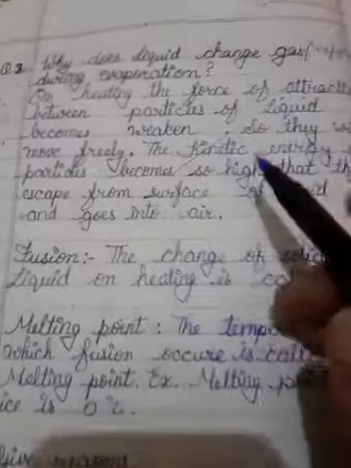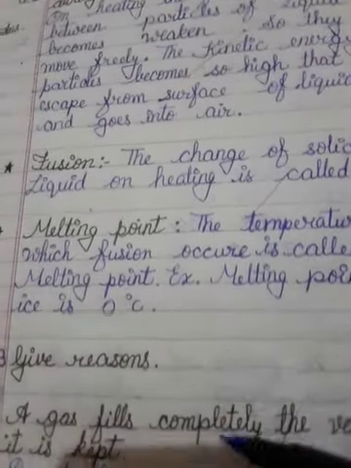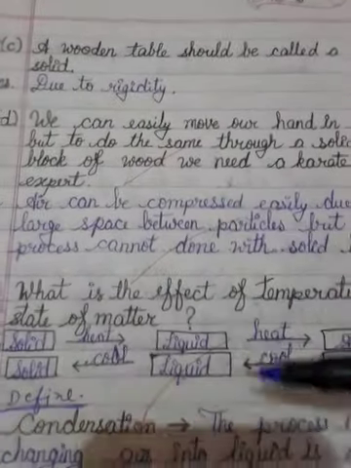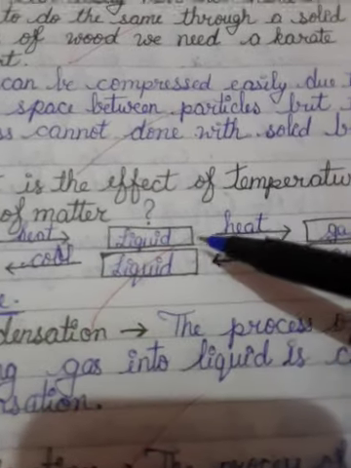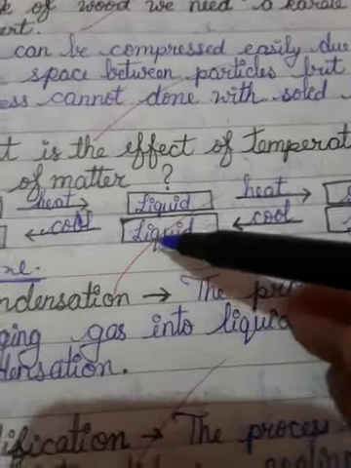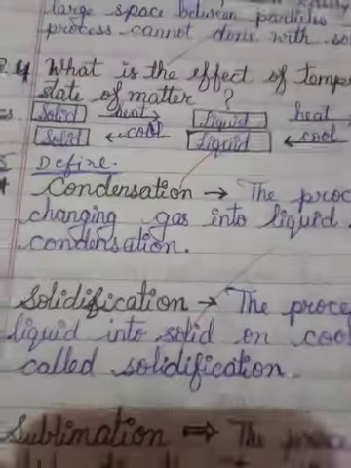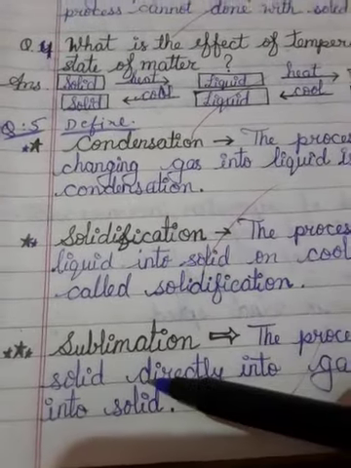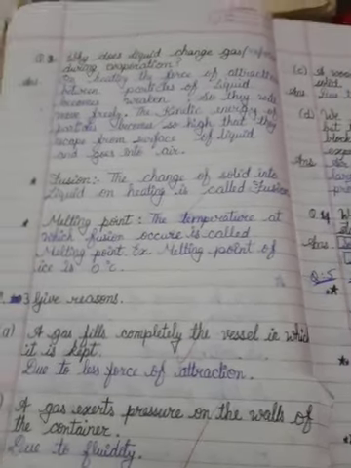Now I have given some more questions. These you have already done. I hope you can learn them when you study, right? These are some of the questions I am giving you. You can easily learn. You can see this chart. It is very easy. Solid on heat becomes liquid. Liquid on heat becomes gas. Gas on cooling becomes liquid. Liquid on cooling becomes solid. These are some of the general questions you have already studied in your class. Three more definitions I am going to give you: condensation, solidification, and sublimation. I hope you can study these questions also and understand them very easily.